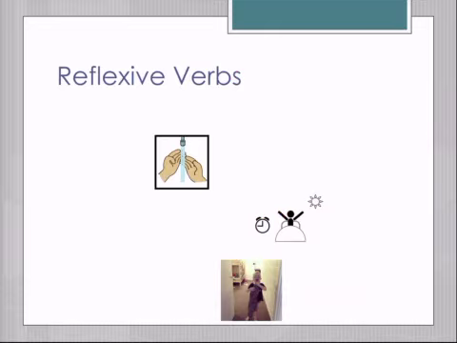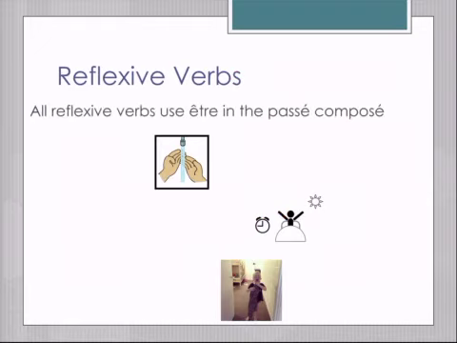Reflexive verbs. Now, you guys have seen these before. You've seen these in the present tense. Je me lave les mains, etc. All reflexive verbs use the être in the passé composé. Reflexive verbs are the actions that you are doing to yourself.